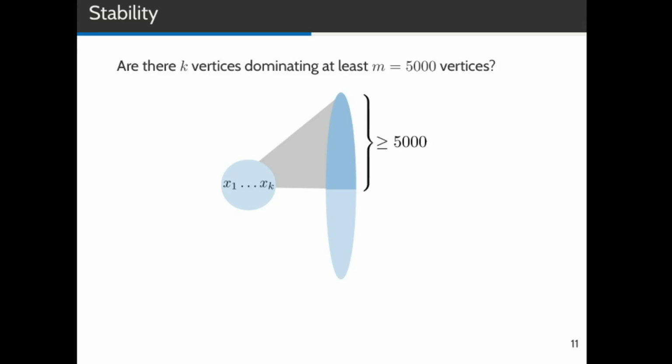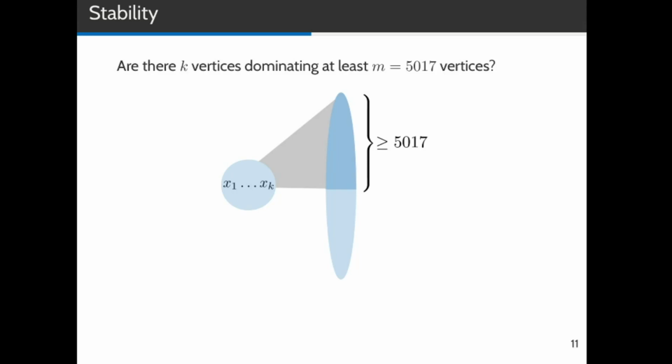Okay, we now know that exact model checking for FO>0 is hard. This is why we do approximate model checking. Let us again use the partial dominating set problem to gain some intuition on what it means to approximately evaluate a formula. Assume we ask whether there are k vertices that dominate m equals 5,000 vertices. Maybe the answer is no, but for m equals 4,983, the answer would be yes. Or maybe the answer is yes, but for m equals 5,017, the answer would be no. In both of those cases, small perturbations in m change whether the formula is satisfied or not. We say that in this case the situation is unstable.